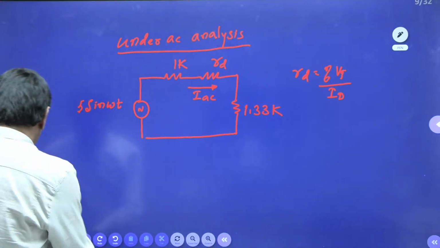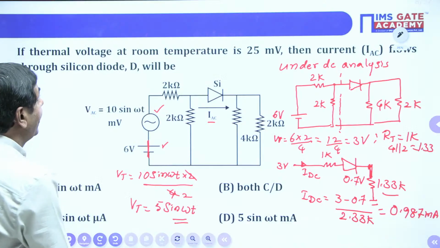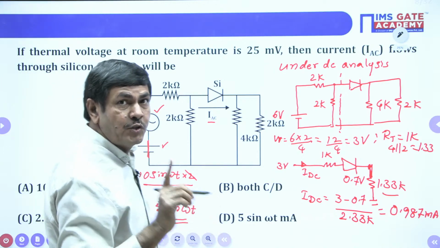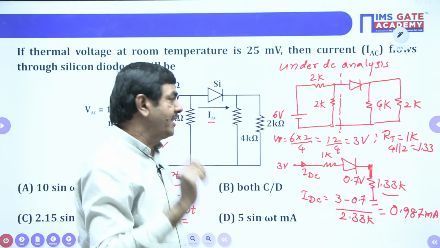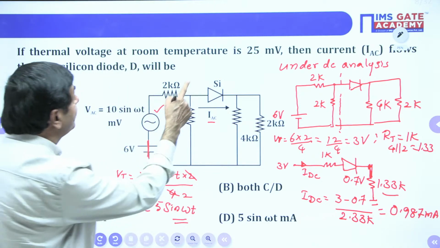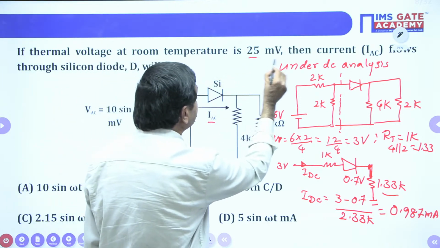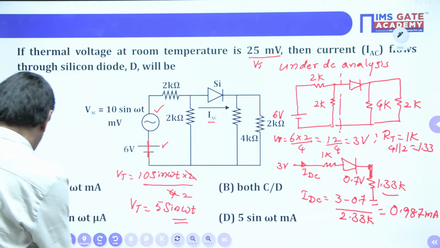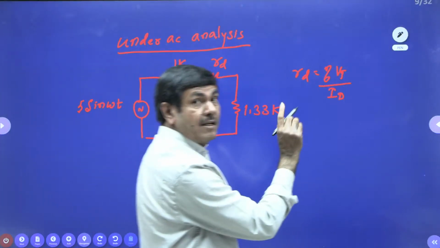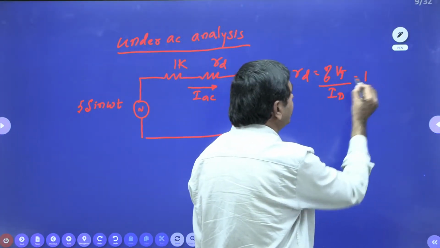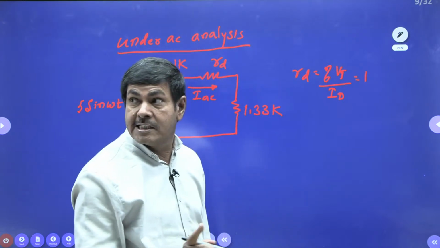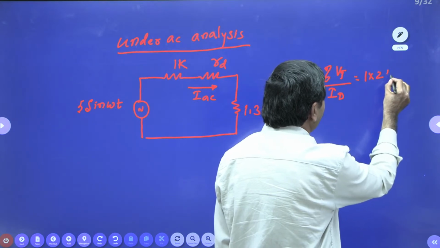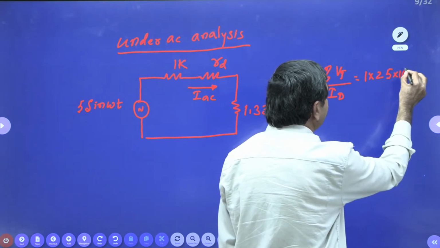In the problem, eta value, how much is it given? Please check it once. Is the eta value given or not given? Not given anywhere. Not given means you try to assume that value is nothing but 1 only here. So I will take it, and VT, the thermal equivalent of voltage, this is nothing but 25 millivolts. I wish to connect, please watch. This eta is to be taken as 1, if not given. The thermal equivalent of voltage is given as 25 millivolts. That voltage I want to connect as it is.